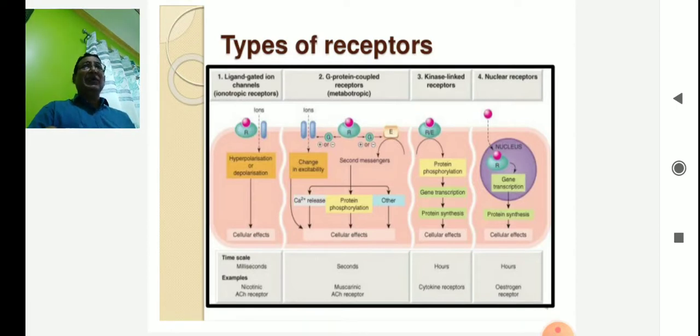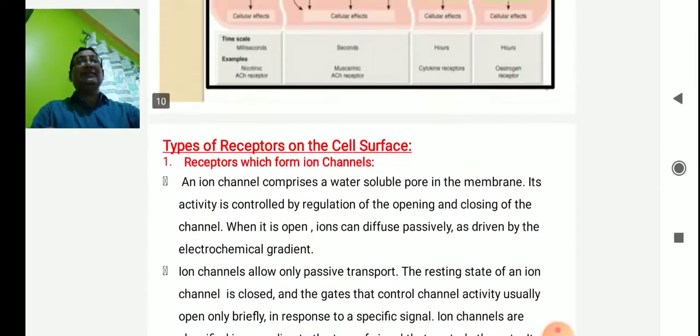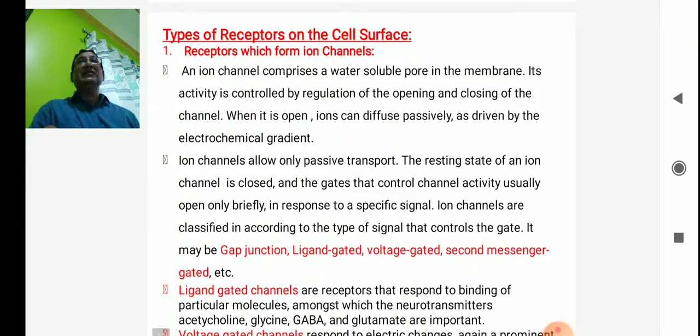Inside the nucleus there are hormone receptor complexes which remain bound with the DNA. The hormone binds with the hormone receptor complex. As a result, it triggers the DNA for gene transcription. Ultimately, DNA gives rise to mRNA, and mRNA gives rise to protein synthesis. This type of effect is known as the nuclear receptor. In my next slides, I would like to describe the types of receptors in detail.